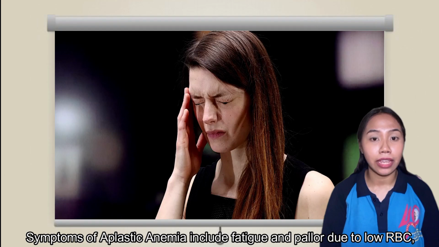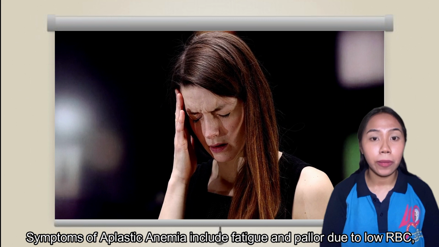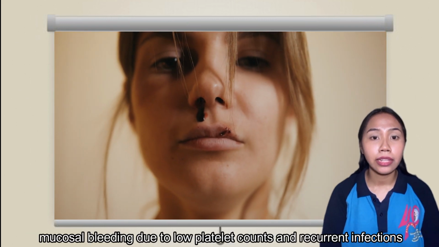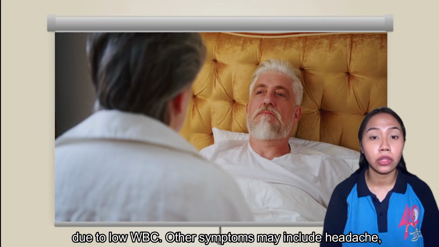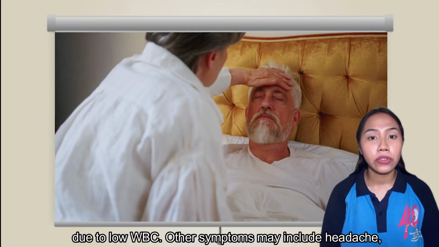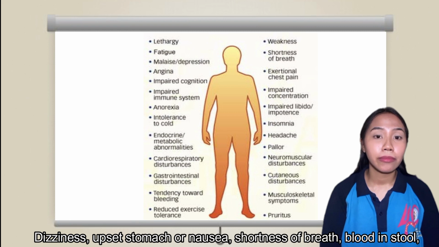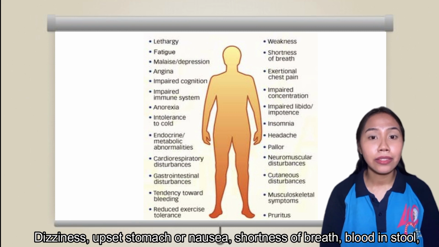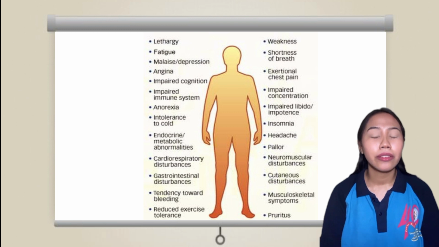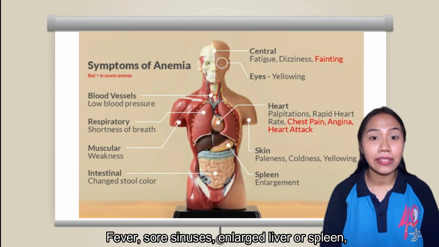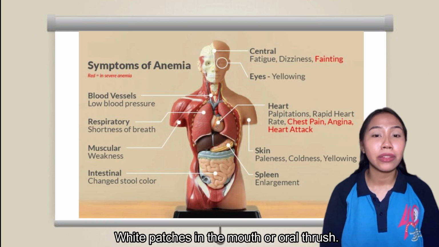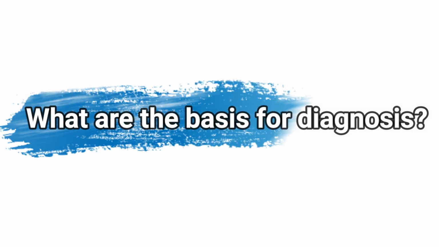Symptoms of aplastic anemia include fatigue and pallor due to low RBC, mucosal bleeding due to low platelet counts, and recurrent infections due to low WBC. Other symptoms may include headache, dizziness, upset stomach or nausea, shortness of breath, blood in stool, fever, sore sinuses, enlarged spleen or liver, white patches in the mouth, or oral thrush.